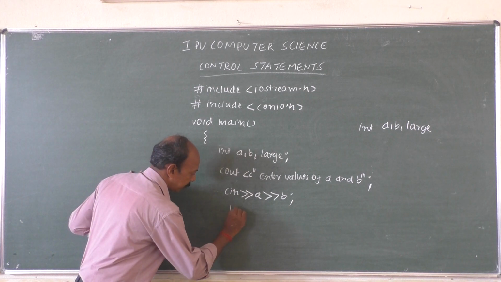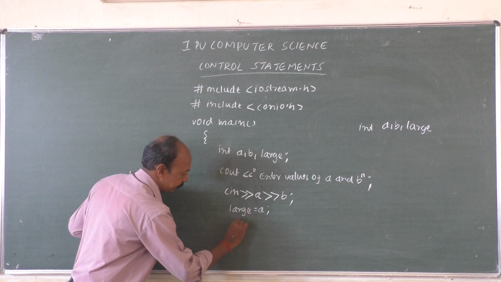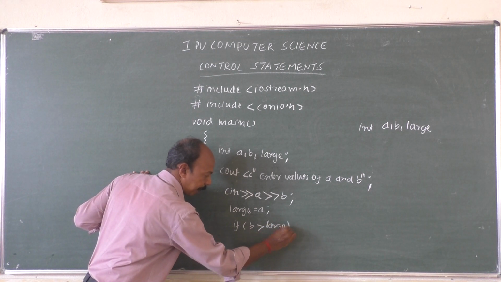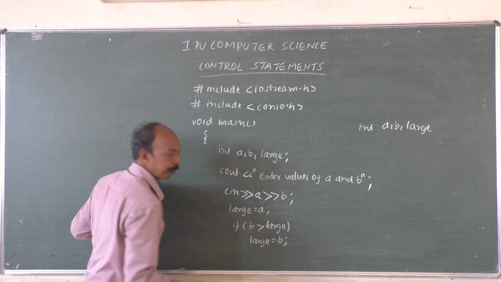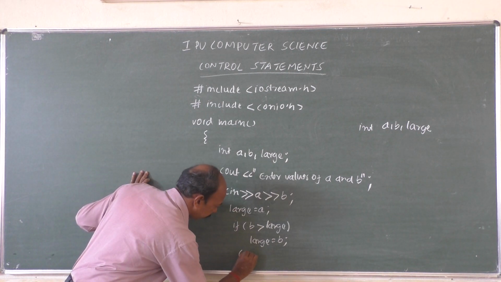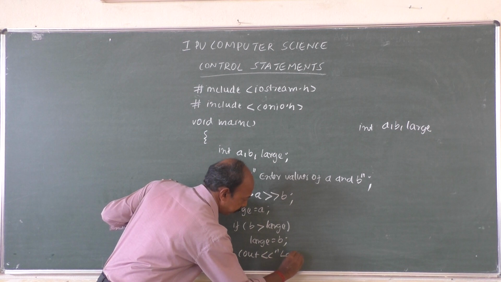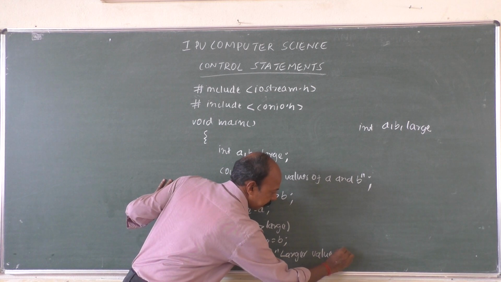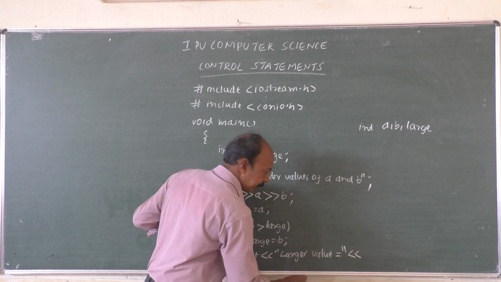Calculation is, of course, assumption: large is equal to A. Then if B greater than large, what happens? Large is equal to B. Now we shall display the value of large. Cout, "larger value is equal to", close the quotation, this is the message. Now include the variable, that's large.